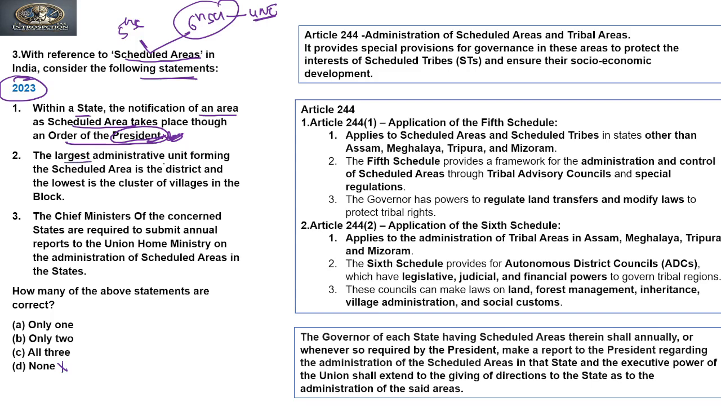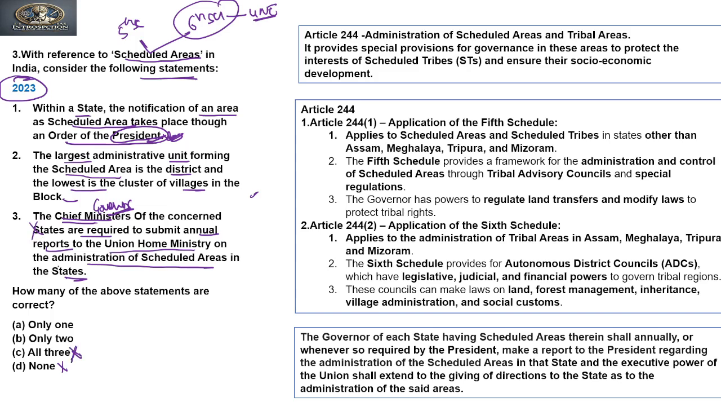Next, the largest administrative unit forming the scheduled area is the district, and the lowest is the cluster of villages in the block. Now this is very confusing, so let's leave it for a time. Move to the next statement. The chief minister of the concerned states is required to submit an annual report to the Union Home Ministry on administration of scheduled areas in the states. So it is not the chief minister, rather it is the governor, right? So the third is incorrect, and C cannot be our answer either.